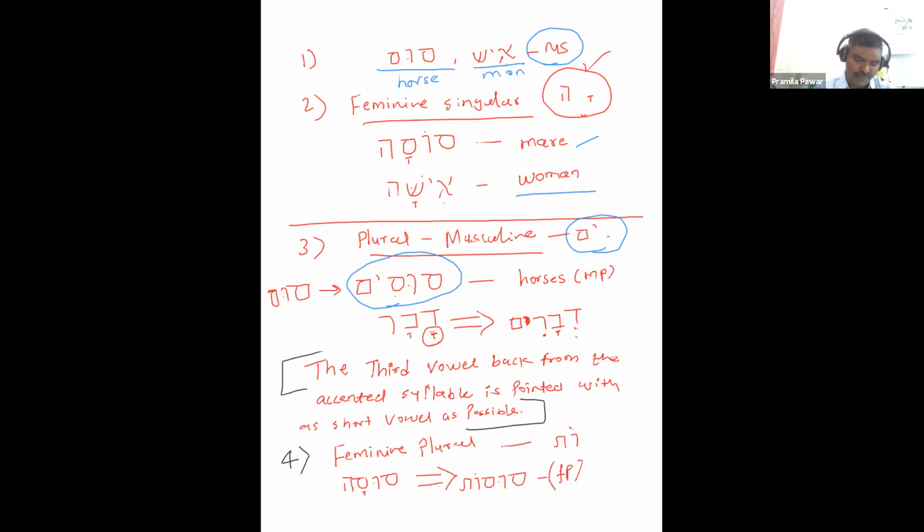And then last is feminine plural. We have seen we have to attach the oth ending. Susa will become susot. Now, there are some exceptional considerations.